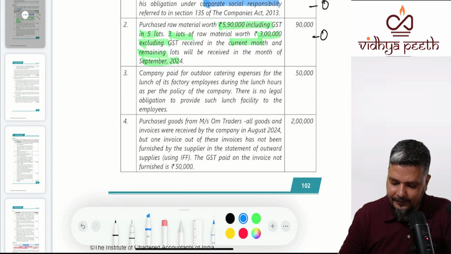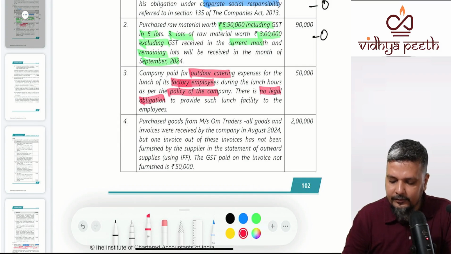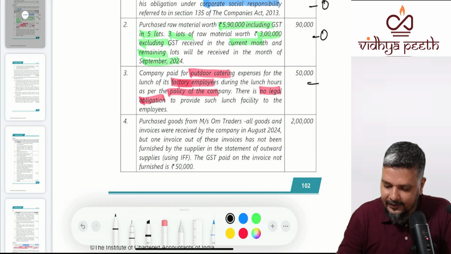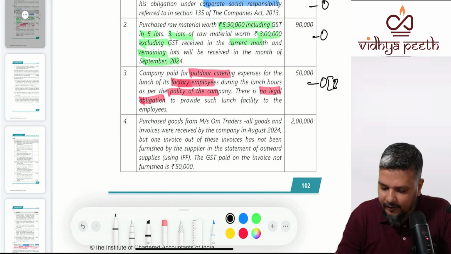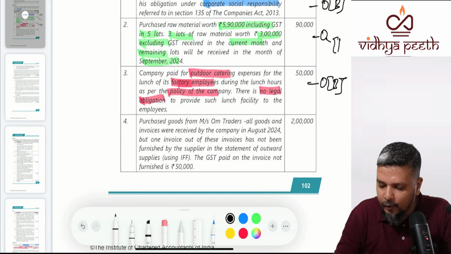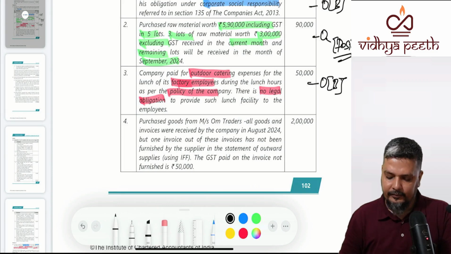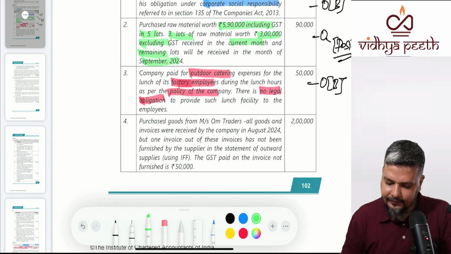Company paid for outdoor catering services for the lunch of factory employees during lunch hours as per the policy of the company. See, understand. First and third are blocked. This is not blocked credit, this is postponed. Purchased goods from home traders.